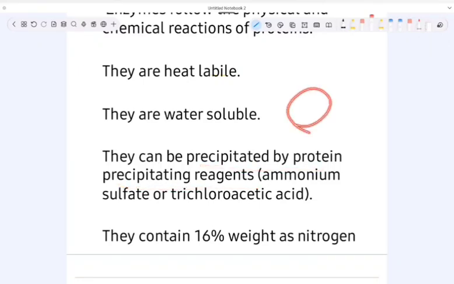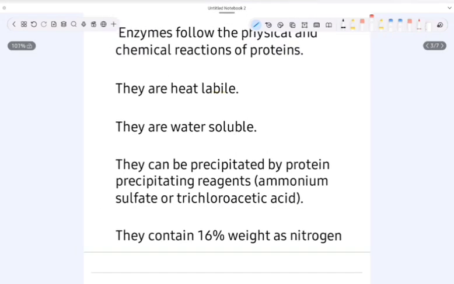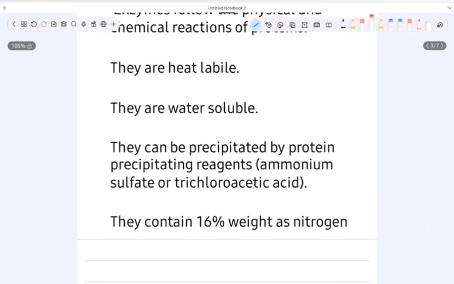I told you enzymes are proteins except the ribozyme. So if we add some protein precipitating agents, it will get precipitated. So what are the protein precipitating agents? That is ammonium sulfate or trichloroacetic acid. And this enzyme contains 16% weight as nitrogen.